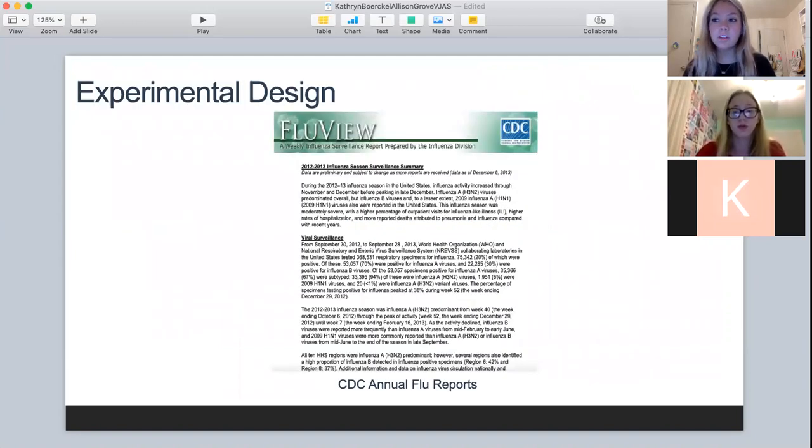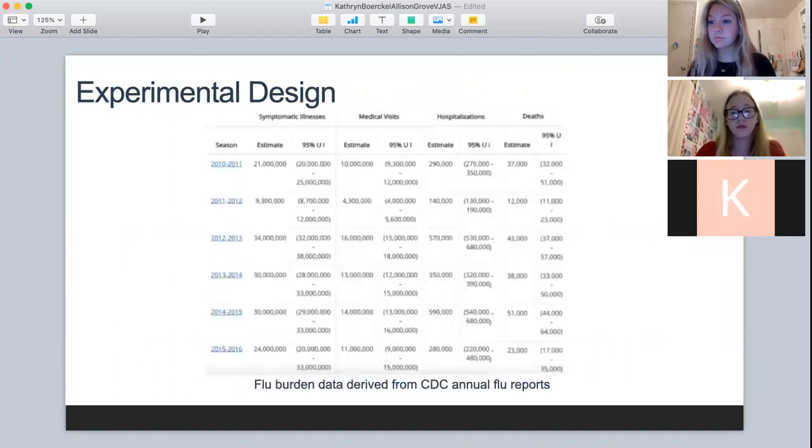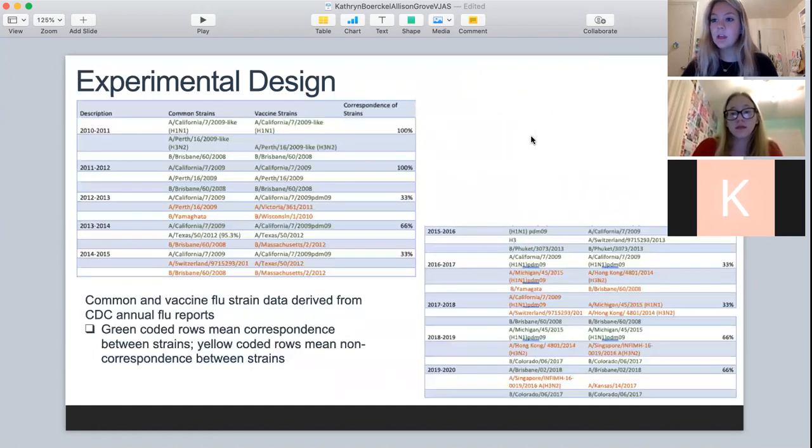Our experimental design was structured through the online accessible CDC annual flu reports. The reports produced flu burden data regarding the numbers of people hospitalized, requiring doctor visits, and flu-related mortality. The reports also produced data regarding common influenza strains infecting the population, as well as the 3 influenza strains included in each season's trivalent, meaning 3-strain, vaccine.